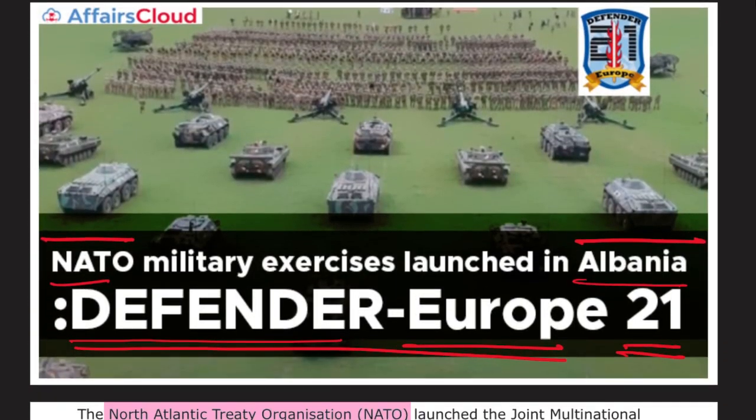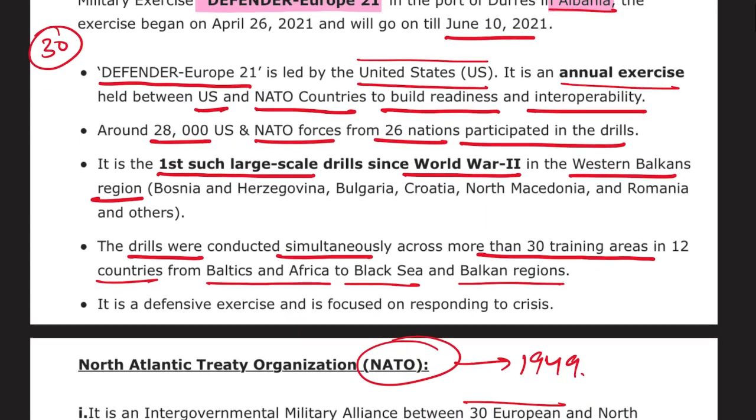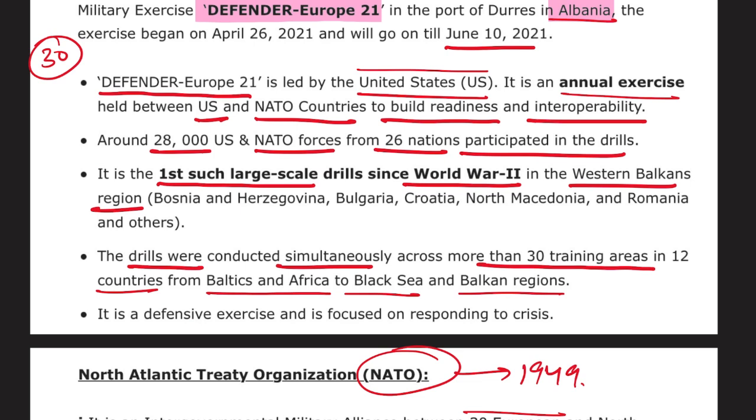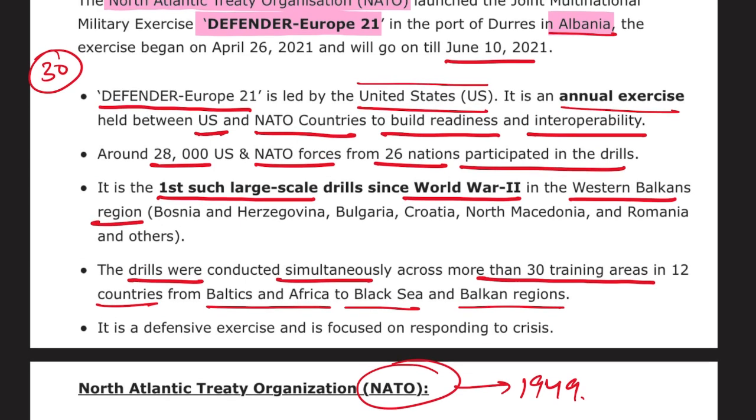So NATO launched a military exercise by the name Defender Europe in 2021 in the state. If the location is asked, then it is Albania. And this Defender Europe 2021 was headed by whom? It was led by the USA.